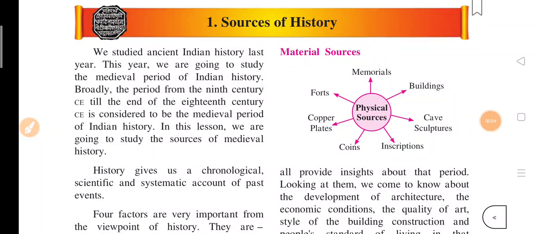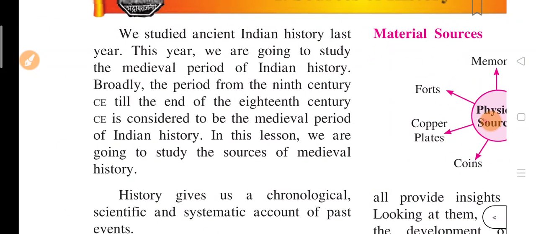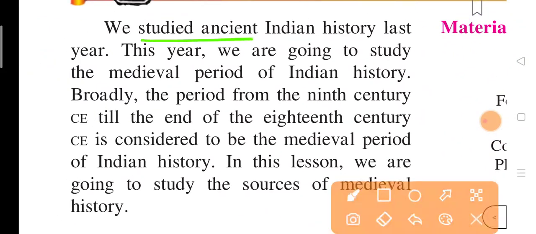I am Kunal. So today we are going to start class 7th history. In there the first chapter is sources of history. So let's begin. We studied ancient history last year and this year we are going to study medieval history.